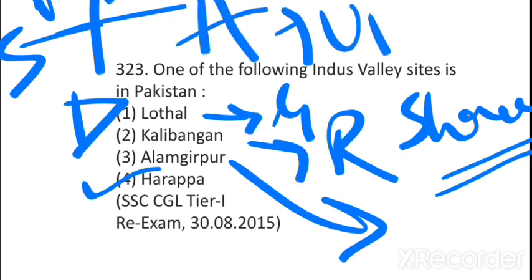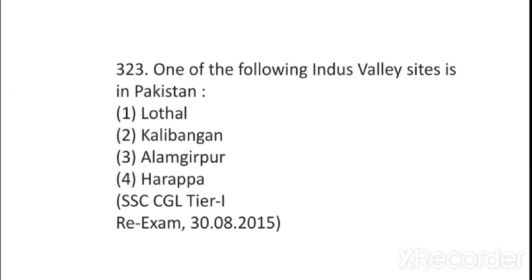And the easternmost is Alamgirpur. It's in Uttar Pradesh, UP. So you find me out: it is Sutkagen Dor or Surkotada. Okay. You find the answer and tell me, because these two names are very confusing and both belong to the Indus Valley civilization only. So if you find it, you will remember it. So I request you find it out.